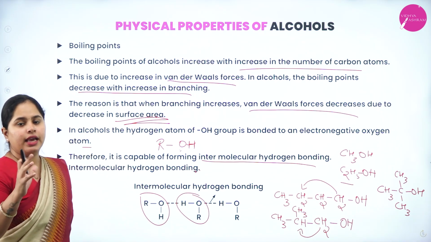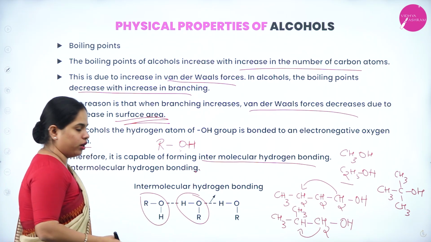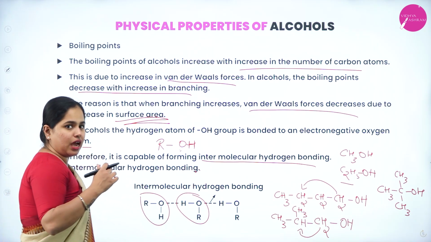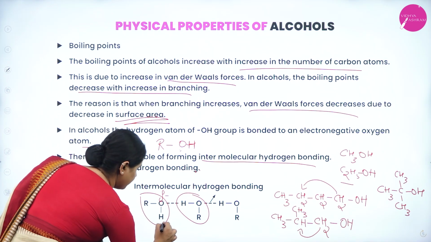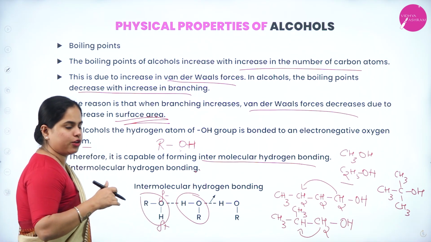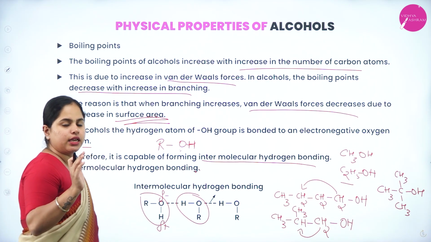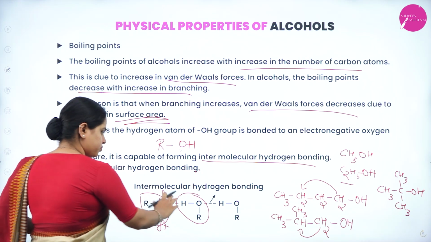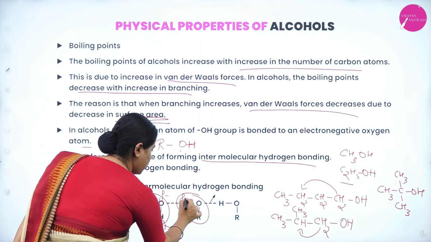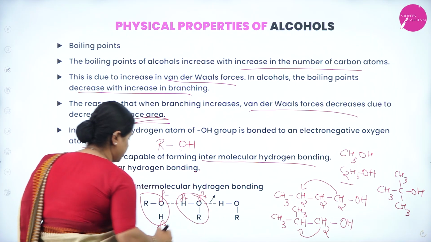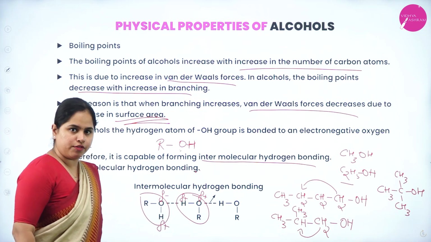As discussed, there is an electronegativity difference between the oxygen and hydrogen atom in the OH bond. The oxygen has a partial negative charge because it is more electronegative, and hydrogen has a partial positive charge because it is less electronegative. The shared pair of electrons is attracted towards the oxygen. That is why it gets a partial negative charge. Moving on to the next molecule, there also hydrogen will have a positive charge and oxygen will have a negative charge.